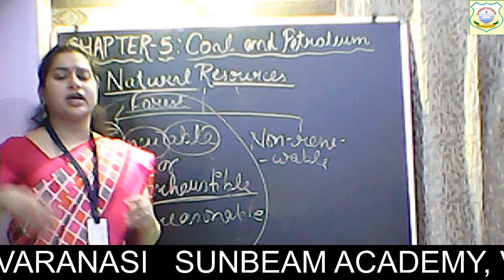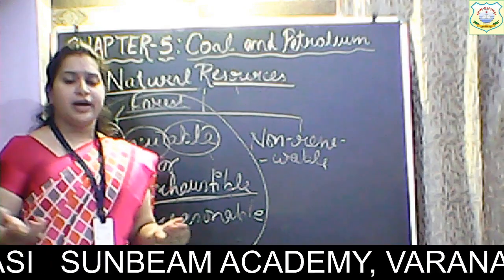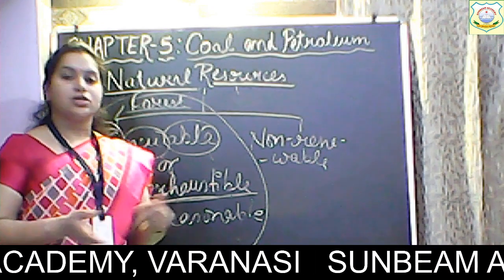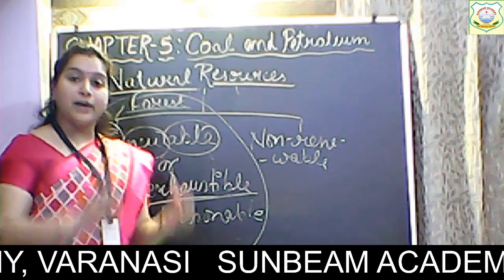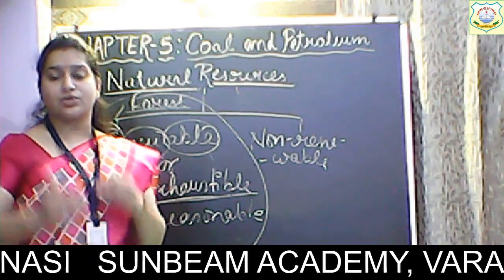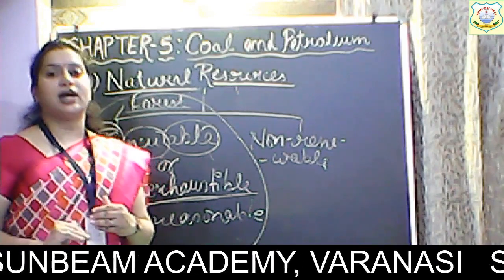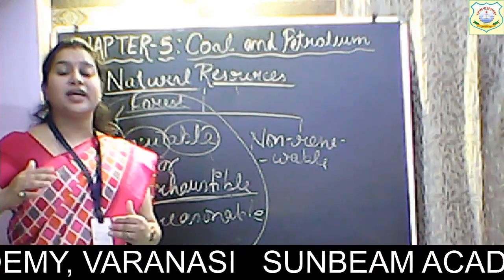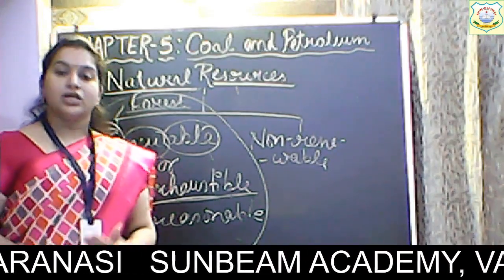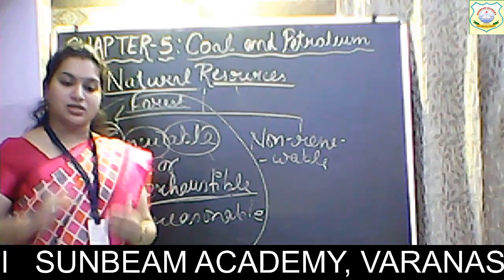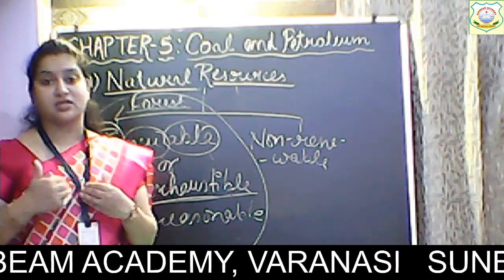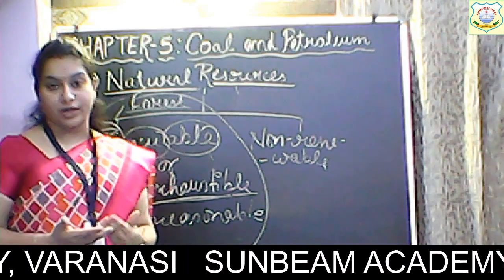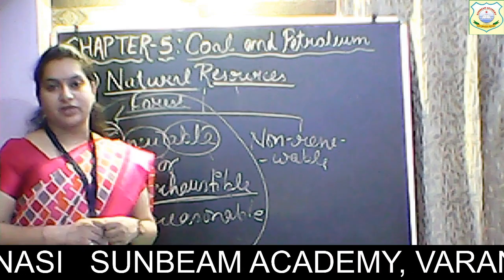ऐसा नहीं होगा कि एकदम से कोई भी ओशन खत्म हो जाएगा. ऐसा नहीं होगा कि अरेबियन ओशन अचानक से वैनिश हो गया. No, it will not happen. So it is inexhaustible. But we are talking about the groundwater. Groundwater is slowly and gradually decreasing because of the excessive use and exploitation of water. It is decreasing because of us, because we are exploiting and wasting the water. So that is the matter of concern here.